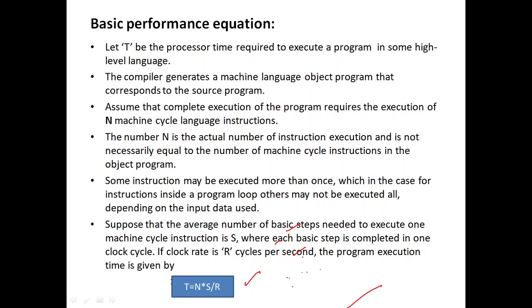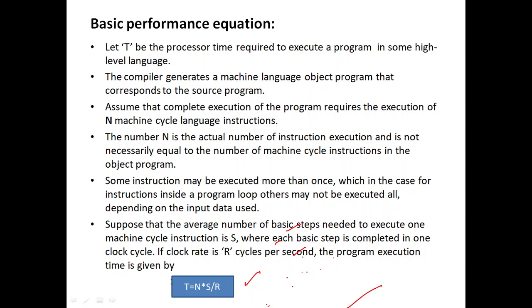T is the processor time. To execute a particular program, how much time we need, that is T. N is the actual number of instructions, like how many instructions are executed. Suppose we execute a complete program that requires the execution of N machine cycles, as I said in the previous slide, the task is divided into a number of machine cycles, represented by N. S is the average number of basic steps needed. And finally R is the clock rate.